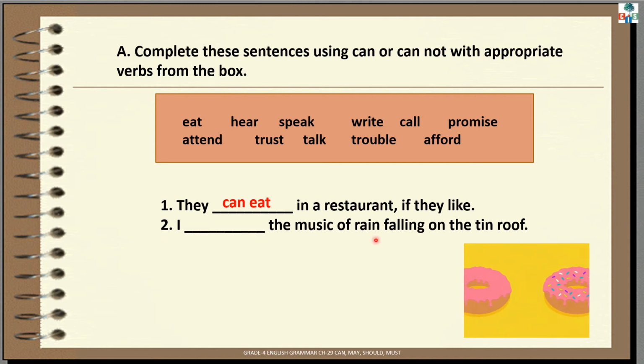I dash the music of rain falling on the tin roof. Yes, the answer is can hear. I can hear the music of rain falling on the tin roof. Children, if you feel, you can also write cannot. I cannot hear the music of rain falling on the tin roof. So, like this, try to do this exercise.